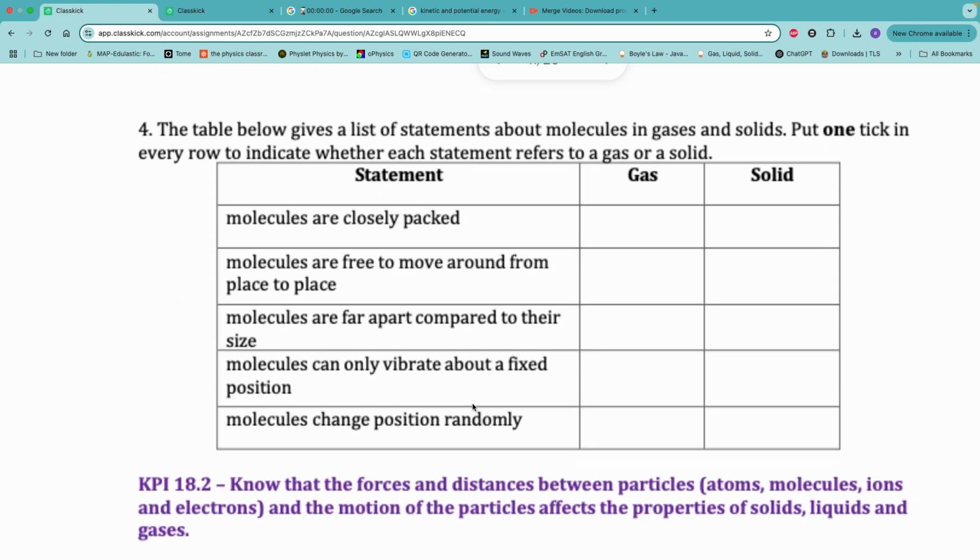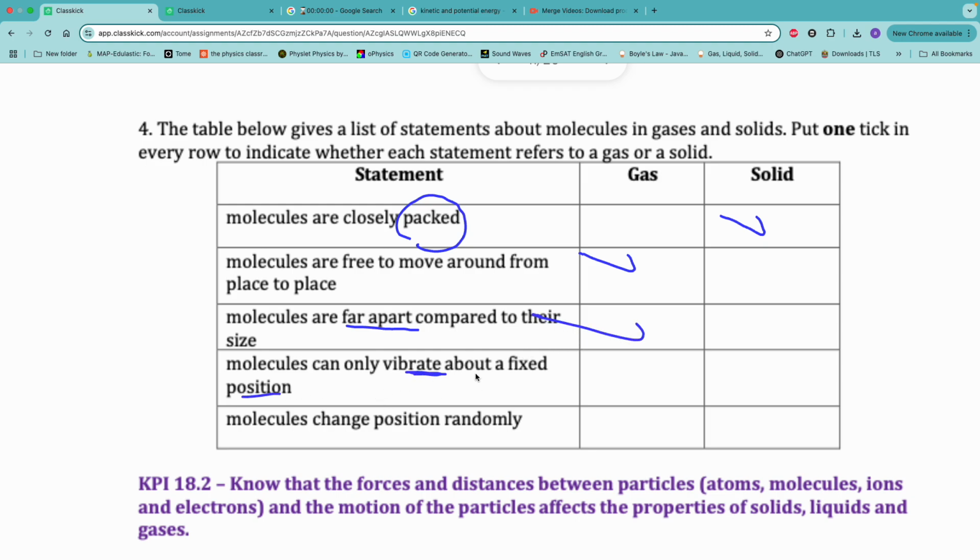Next, here we have a description or statement, and you need to check, does it describe solid or gas? Molecules are closely packed, of course, this is for solid. These parts are so easy, straightforward. Molecules are free to move around from place to place, of course this is for gas. Molecules are far apart, automatically gas. Molecules can only vibrate in a fixed position, solids. Molecules change position randomly, this is for gas as well.